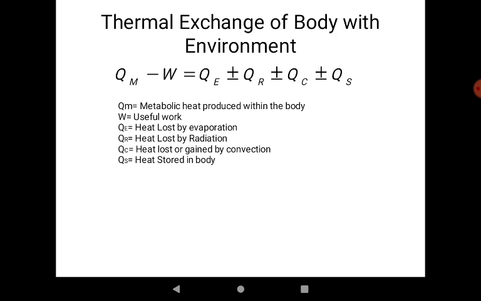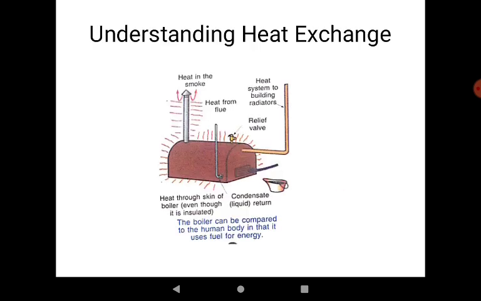The rest is exchanged with the surroundings by the body. So there is QE first, that is heat lost by evaporation. Second, there is QR, that is heat lost or gained by radiation. QC is heat lost or gained by convection. And as I told earlier, QS is the amount of heat stored in the body for the regulation of temperature.